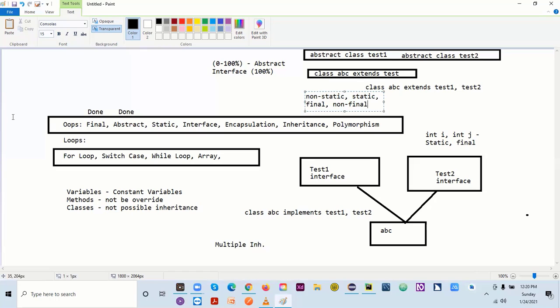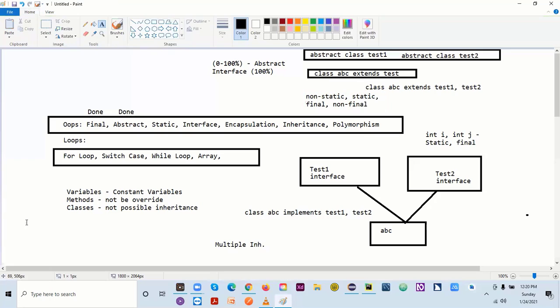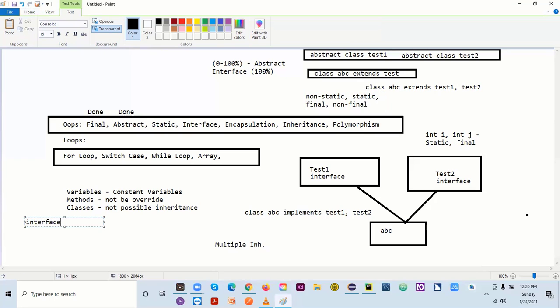So when you are having your interface, you have to use interface as a keyword here. Just like we use abstract for a class, you have to use interface, and you write the name, ABC, whatever name you want to give.